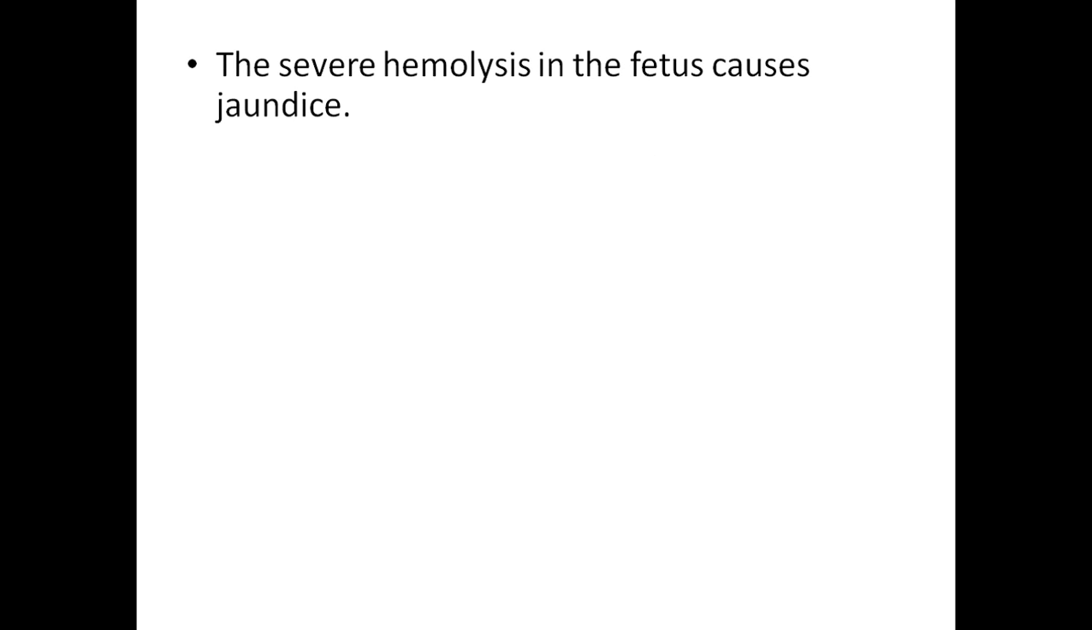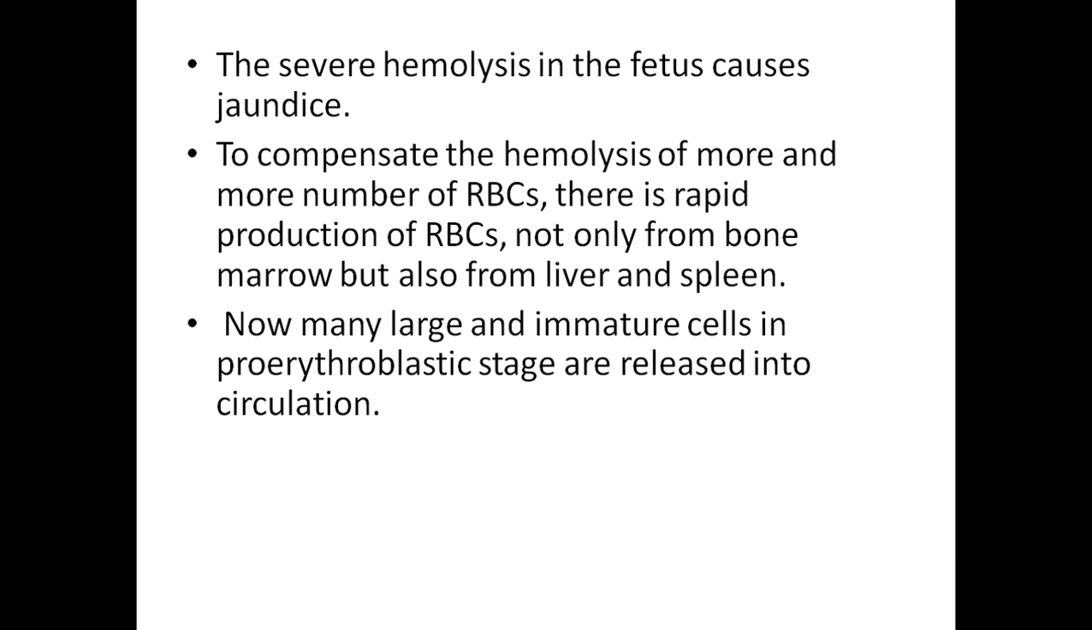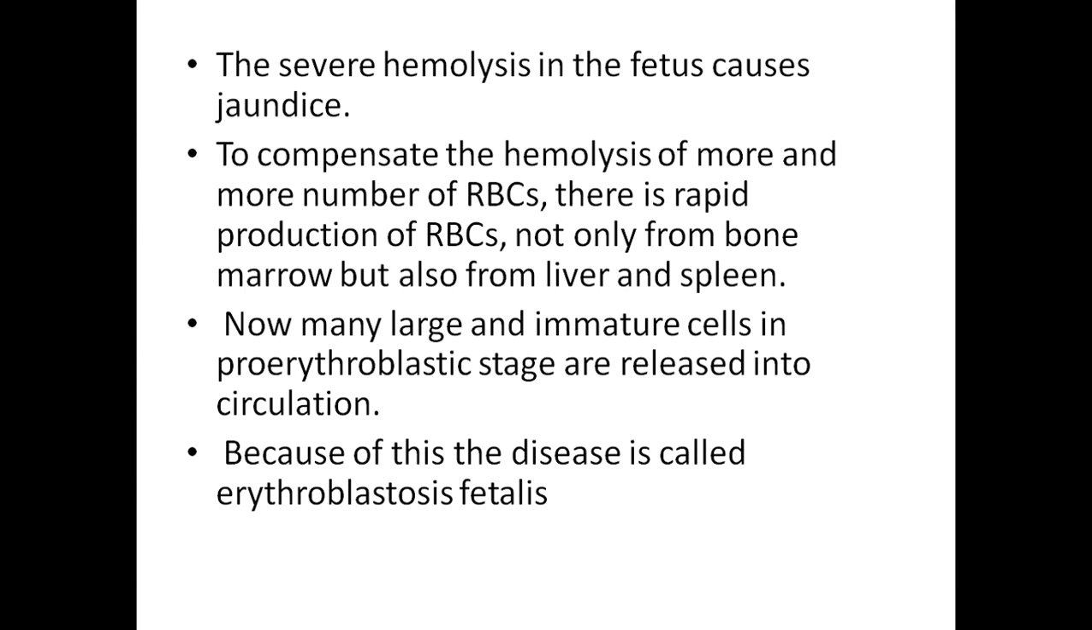In severe hemolysis, the fetus develops jaundice. To compensate for the hemolysis of the large number of RBC, there is rapid production of RBC, not only from the bone marrow but also from the liver and spleen. Now, many large and immature cells in the pro-erythroblastic stage are released into circulation. Because of this, the disease is known as erythroblastosis fetalis.